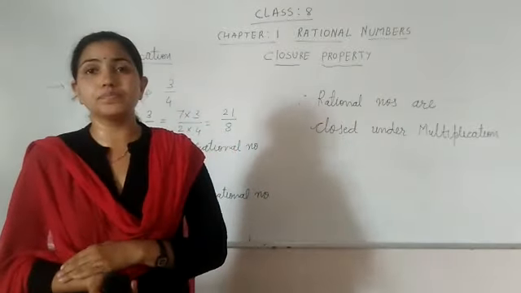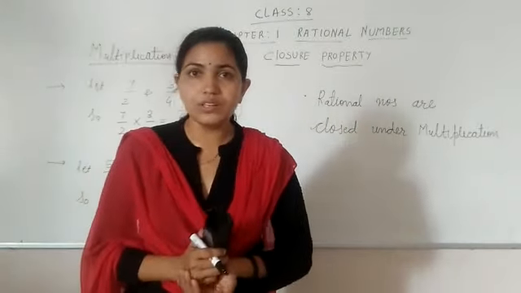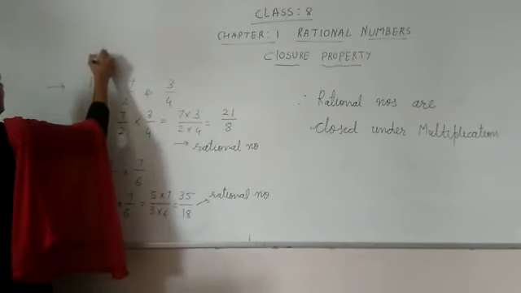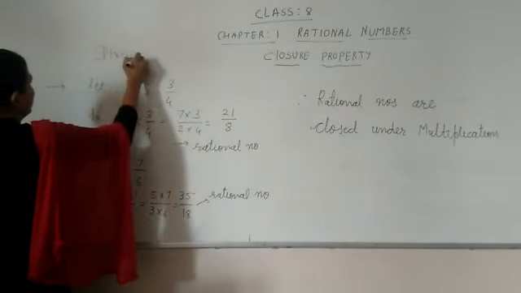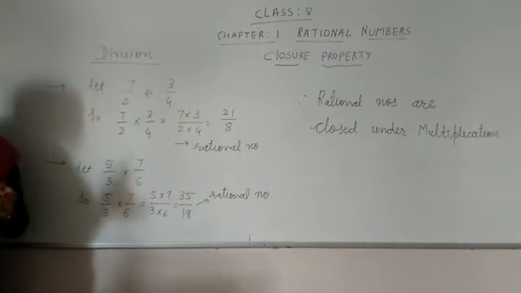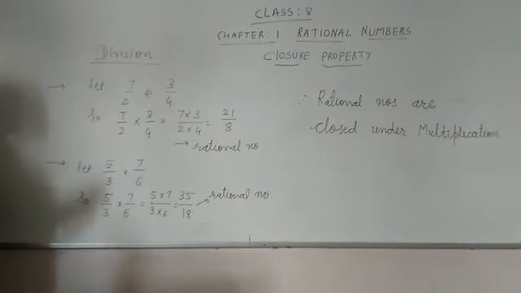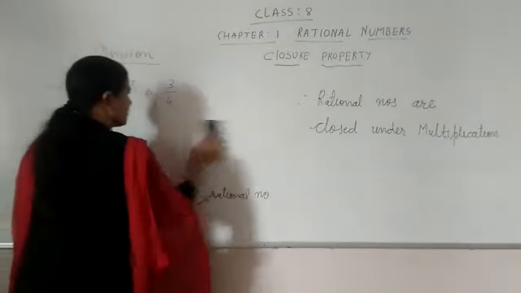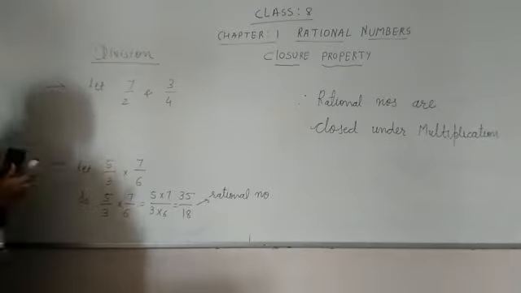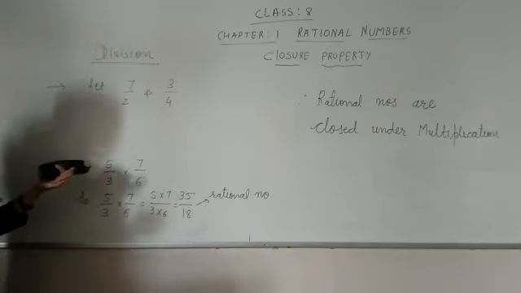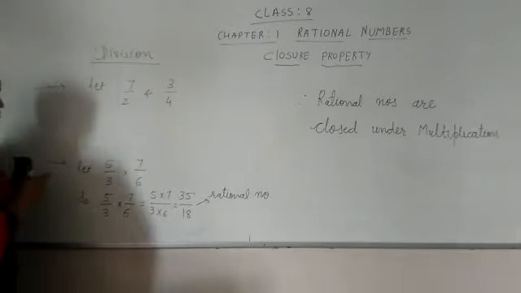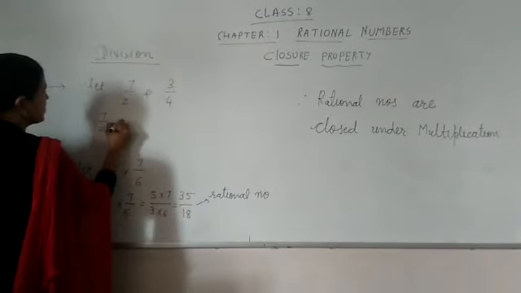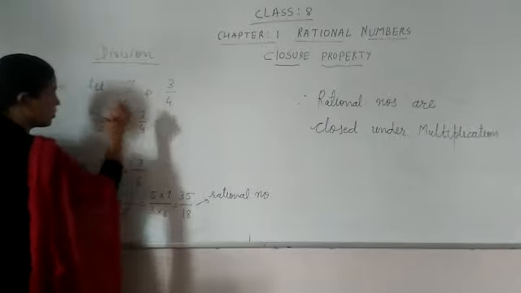Now what can happen when we are taking the division? So let me check. The fourth part is division. Let me take the same example here, 7 by 2 and 3 by 4, or you can change the numbers also. I am not changing here. So let me divide 7 by 2 divided by 3 by 4.